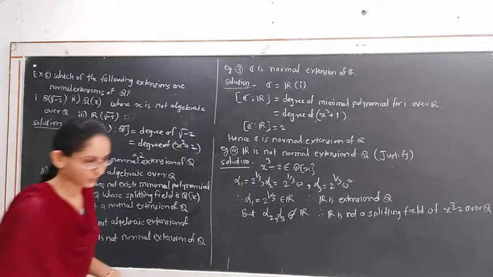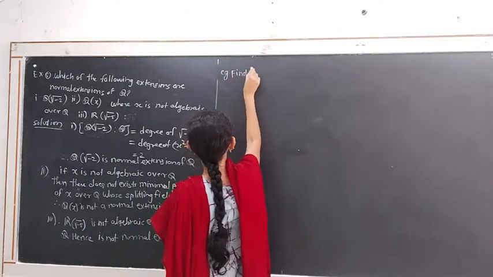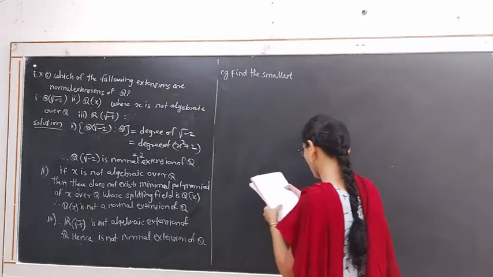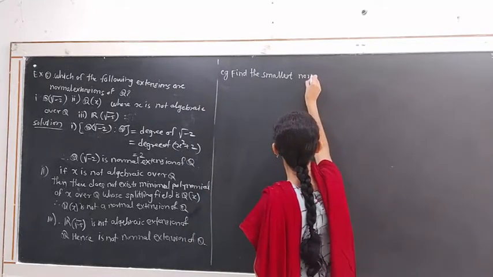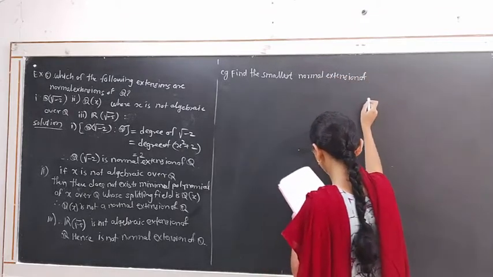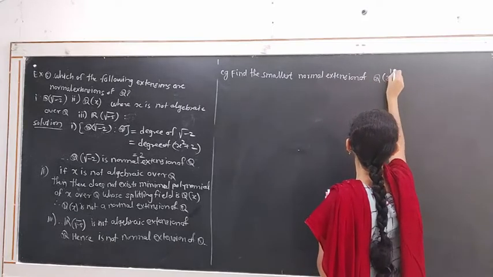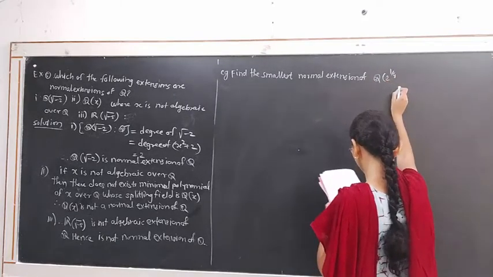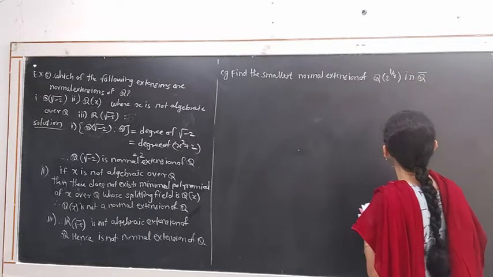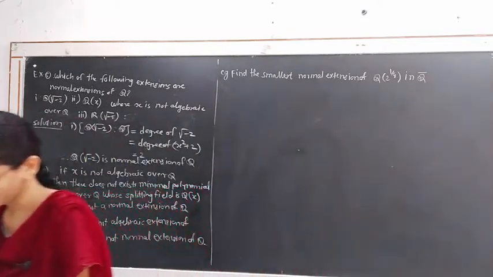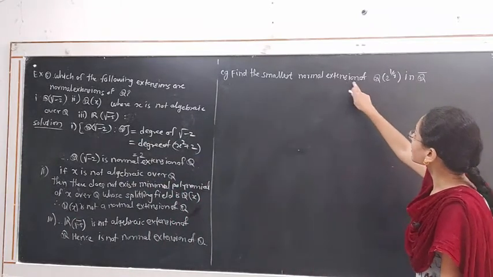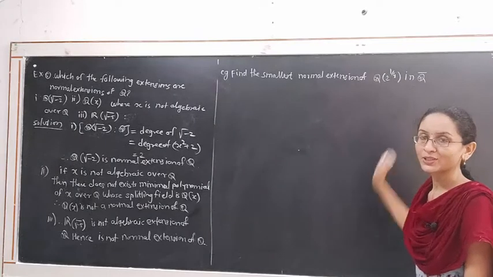Next example, please. Smallest normal extension of Q(2^(1/4)) in Q closure. We want to find the smallest normal extension of this field in Q closure.